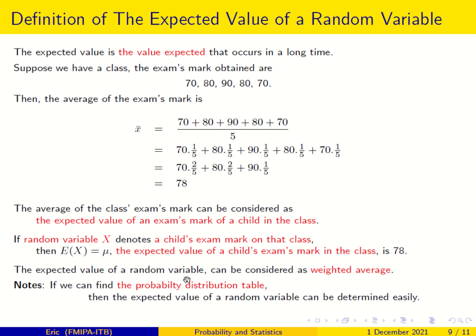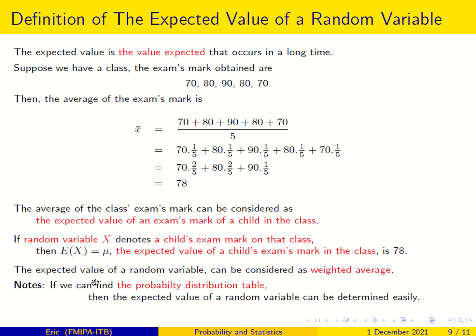The expected value of a random variable can be considered as a weighted average. Later we can see what is meant by weighted average. Here, 70 times the weight. The weight is 2 over 5, and 80 has 2 over 5, and 90 has 1 over 5. Or we can just look at this as the probability: 2 of the children in the class out of 5, and 1 of the children out of 5.